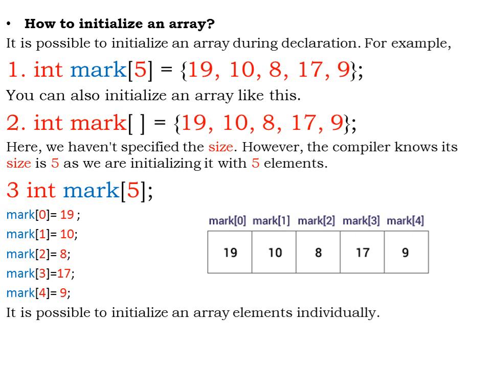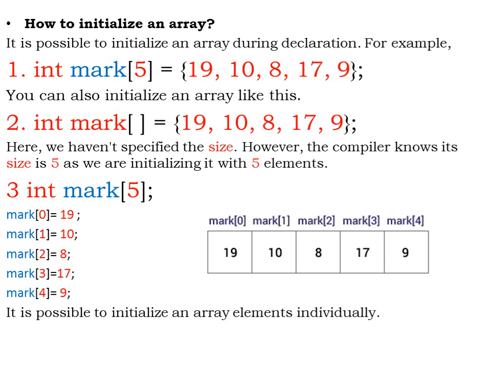We have int marks, in square brackets I have specified the size as 5, equal to, and in curly braces I specify the integer numbers: 19, comma, 10, comma, 8, comma, 17, comma, 9, then close the curly braces and the semicolon.